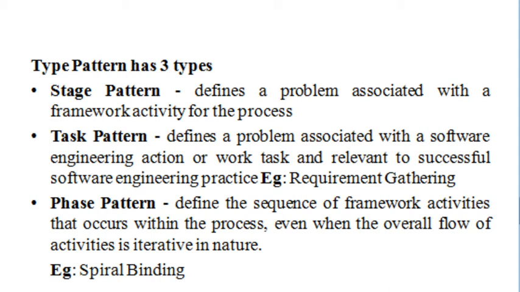For example, consider the requirement gathering task. Whenever we want to gather the requirements from the customer, we may face some problems. For example, if we contact the customer through a mobile phone, then the customer has to be free at that particular time and there should be a proper network connection.